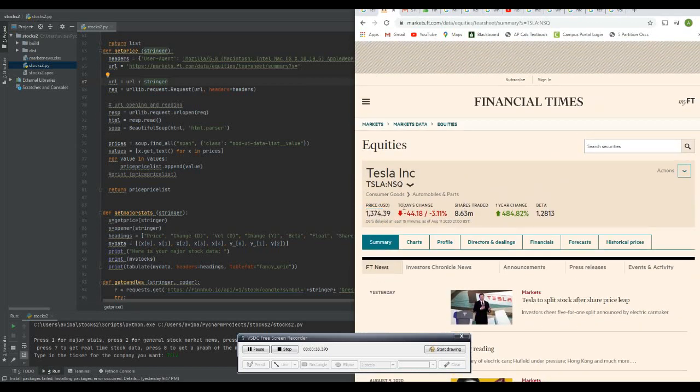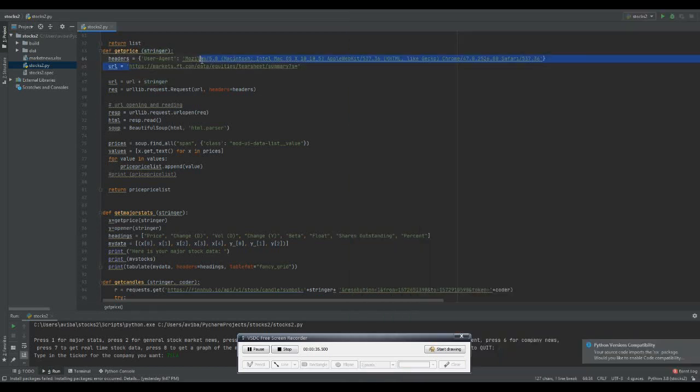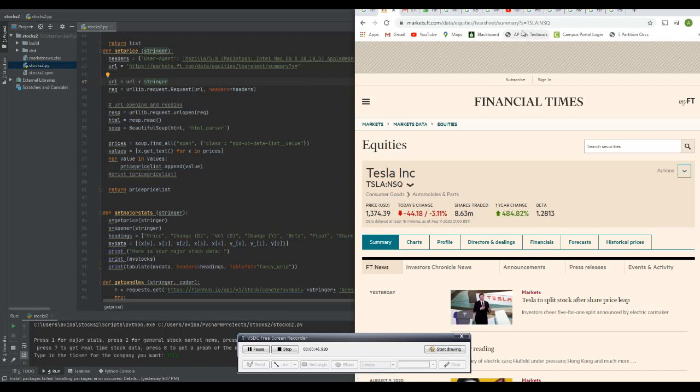What we're going to do is take the beginning part of the URL and add it to a string, and this string is what we put in the program. This is what the user inputted, and this is the ticker value. As you can see, the end of the URL ends in the ticker value. So all we're doing is changing that ticker value, and depending on what the user inputs, we lead them to a different website. In this case, the ticker was Tesla, so we lead them to Tesla.